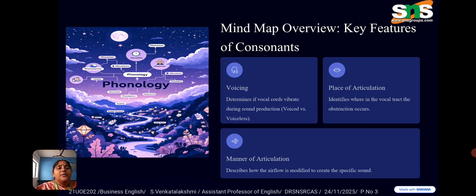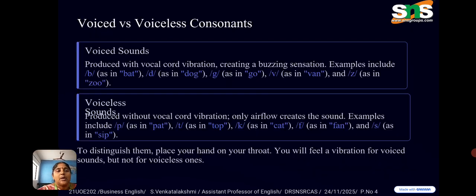Mind map overview: key features of consonants. Voicing determines if vocal cords vibrate during sound production, voiced versus voiceless. Place of articulation identifies where the obstruction occurs. Manner of articulation describes how the airflow is modified or created by the specific sound.